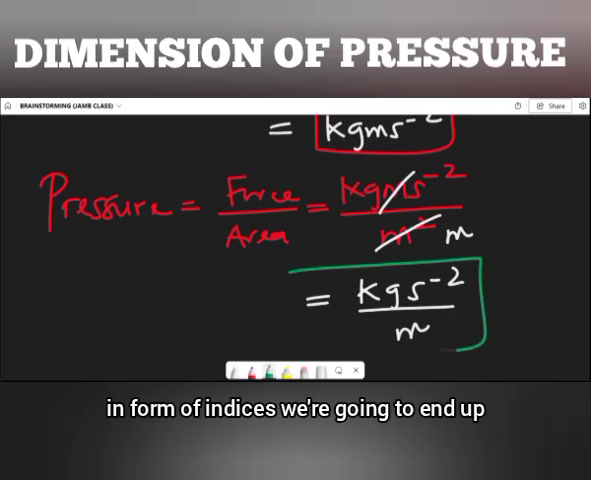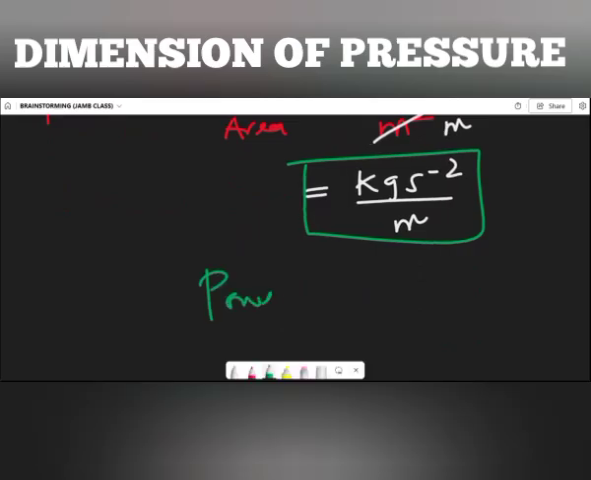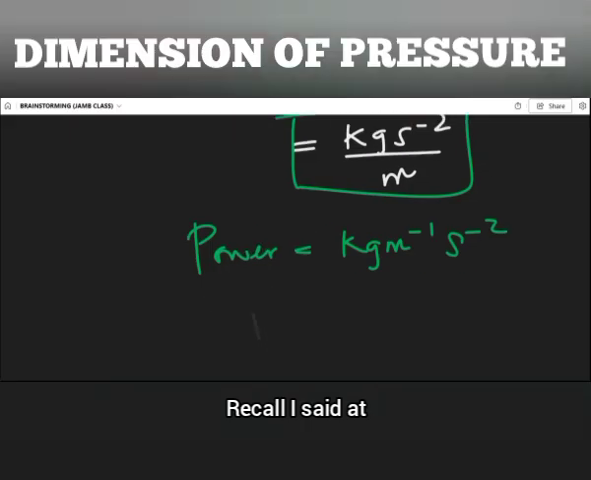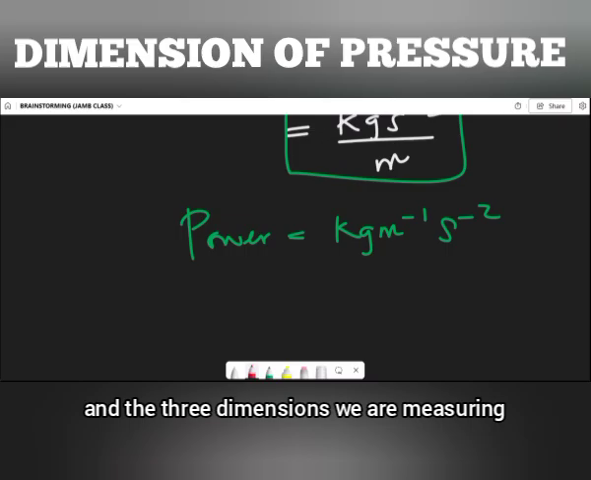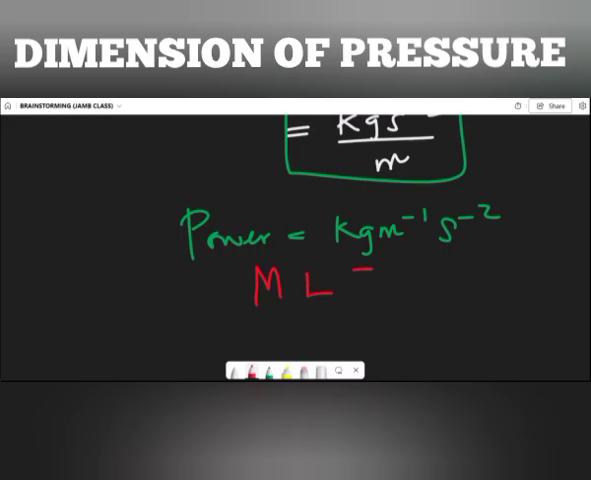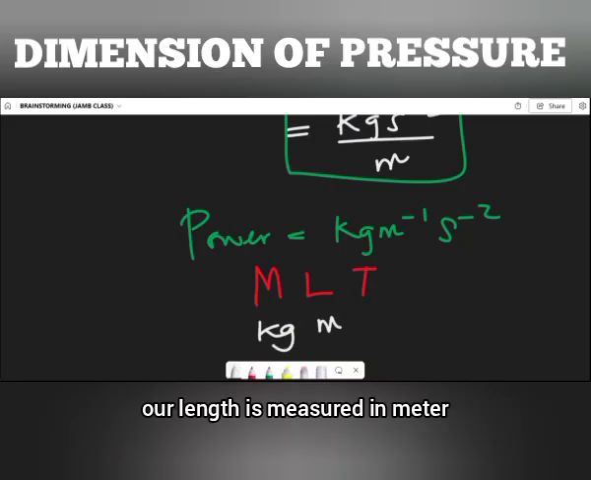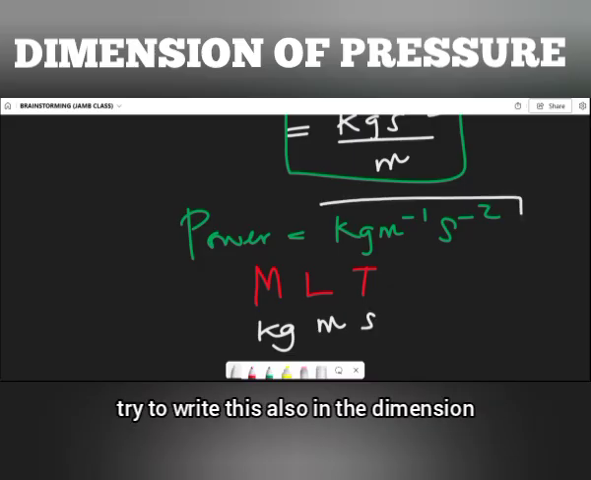Writing this in the form of indices, we end up with pressure is equal to kilogram per meter per second square. Recall I said that we want to write them in their dimension, and the 3 dimensions we have majorly are mass, length, and time. Our mass is measured in kilogram, our length in meter, and our time in seconds. So let's try to write this also in the dimension.